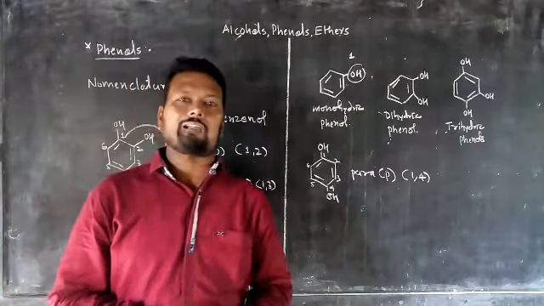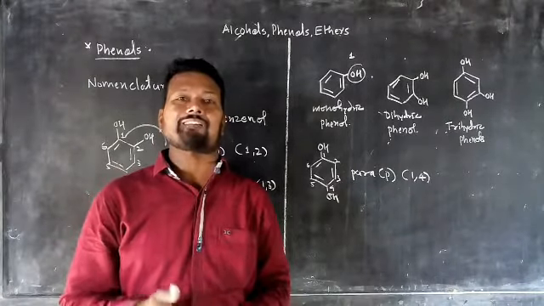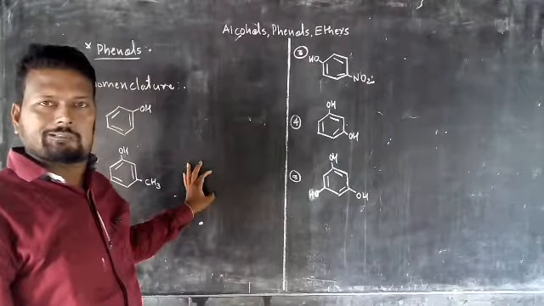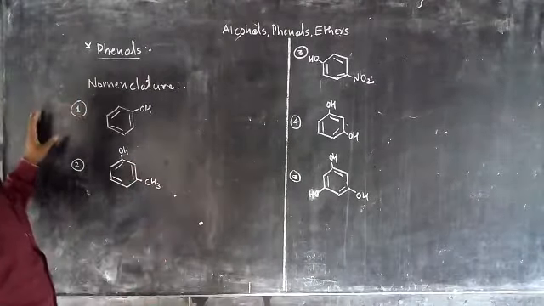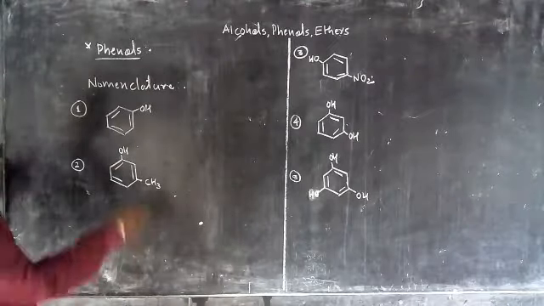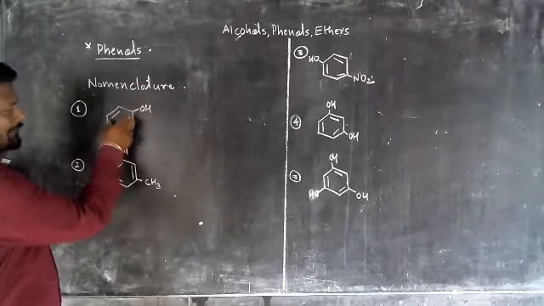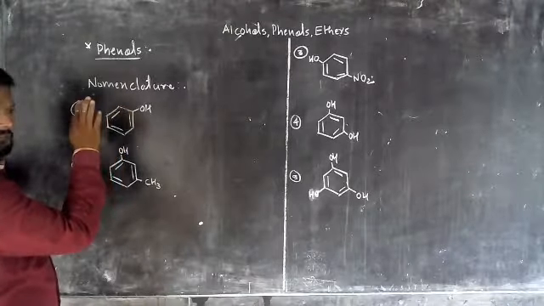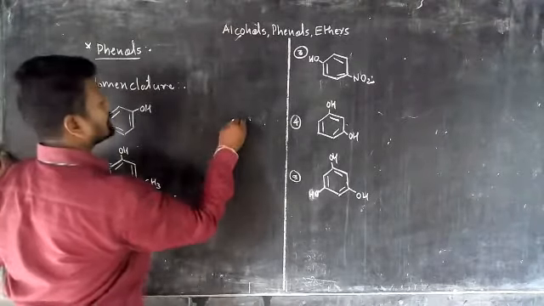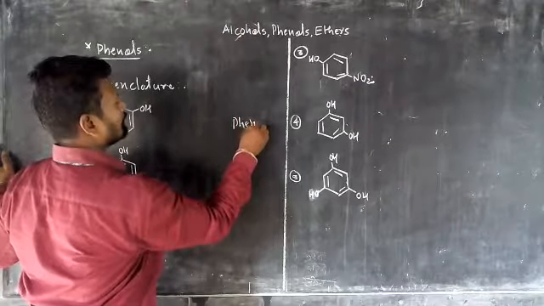Now we have taken the examples to discuss more about the nomenclatures. To study the nomenclature of phenols, I have written here some examples. Okay, now looking here. The OH group is directly attached to the carbon atom in a benzene. This is the main component. There is no common name, so the IUPAC name for that one is phenol.